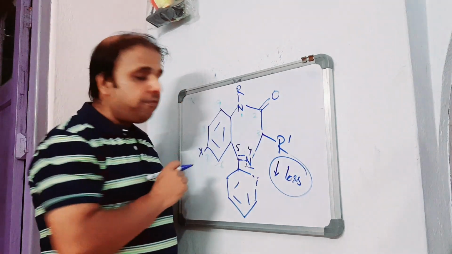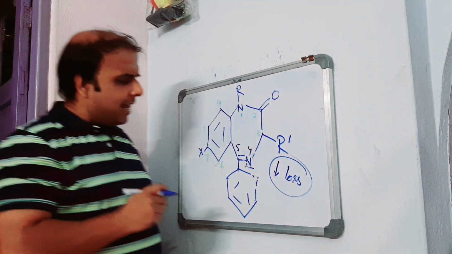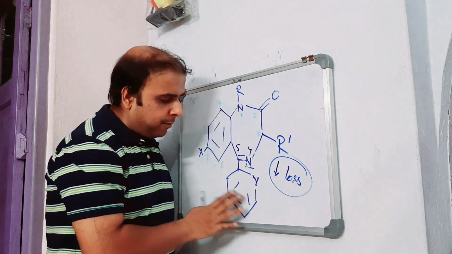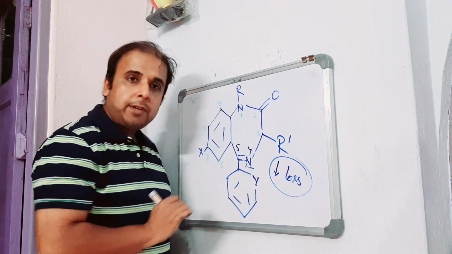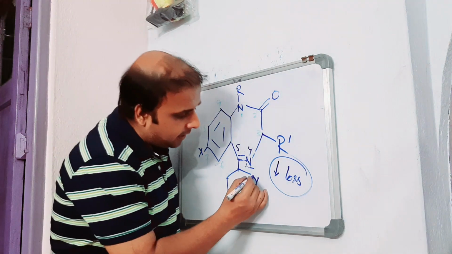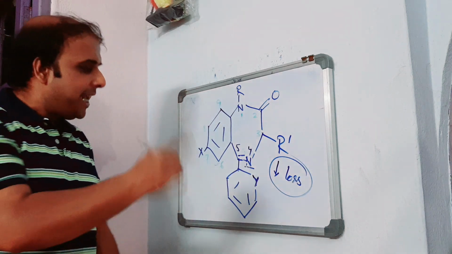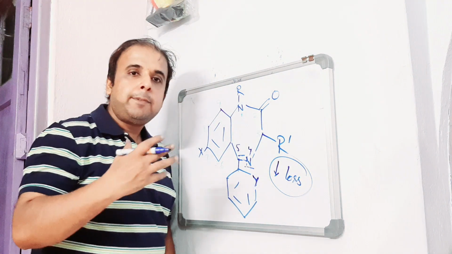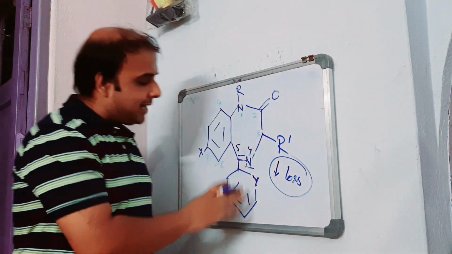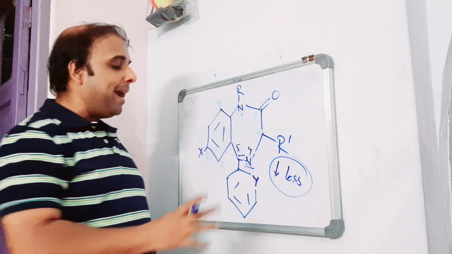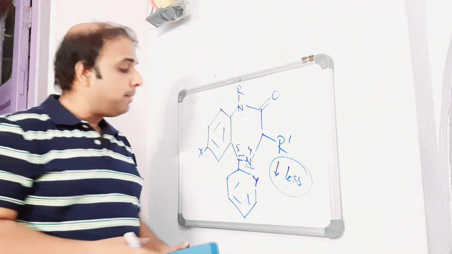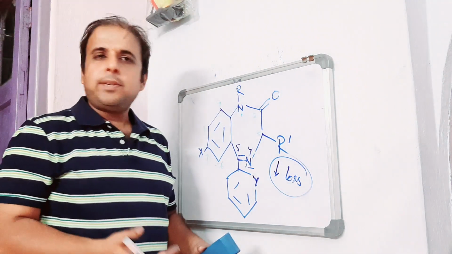Now coming to position 5. It is clearly visible that we have kept one aromatic ring system here, and deliberately I have put Y here. Why? Because here they brought in the concept of bioisosteric replacement. I'll come to it, but before that, let us see the pattern of the ring system. Is it exclusively made up of hydrocarbon, or can it be replaced with a heterocycle?